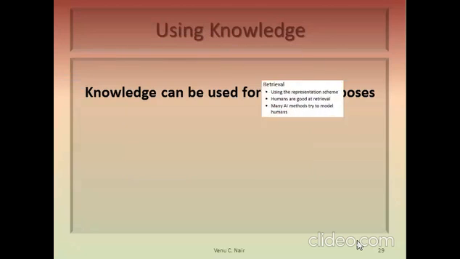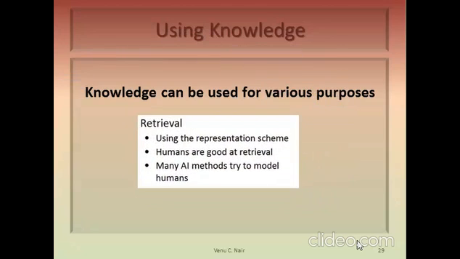The next one is retrieval. Using the representations made in the knowledge base, we can retrieve or gather information from the knowledge base. Human beings are good at retrieving information, so many AI methods try to model human beings in this regard. Whenever some knowledge is stored in the knowledge base, we must be able to retrieve things from it. So we will be using knowledge for retrieval purposes.